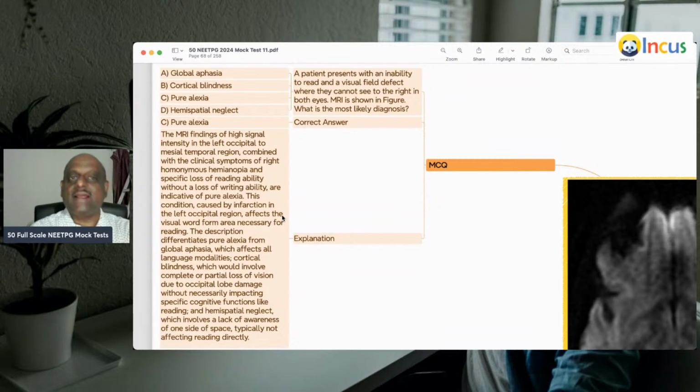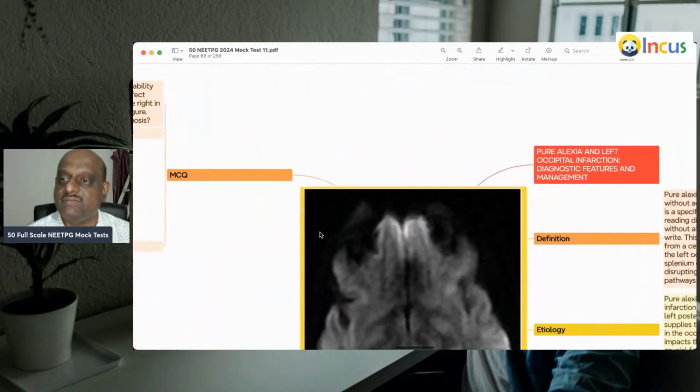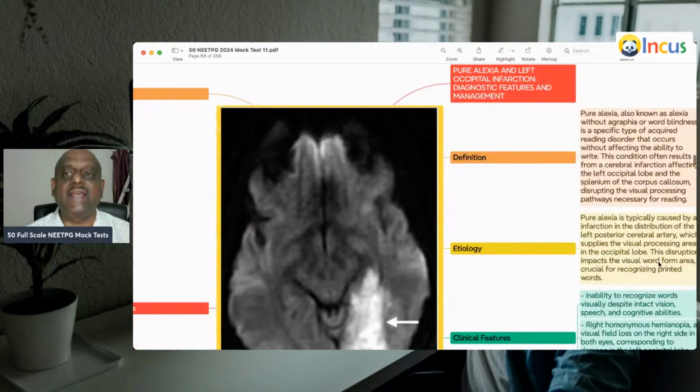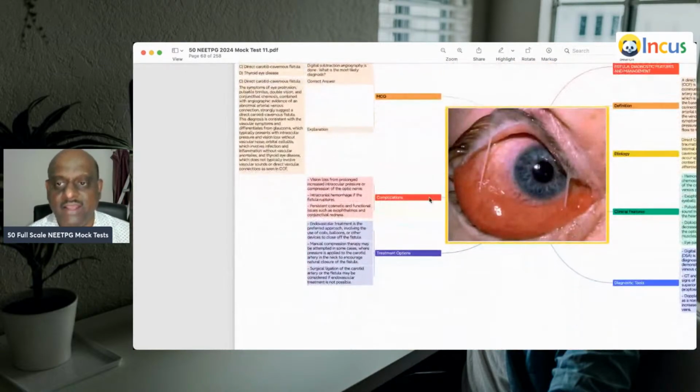So the patient has pure alexia. He has a right homonymous hemianopia, specific loss of reading ability without the loss of writing ability, which are indicative of pure alexia because of the infarction in the dominant occipital area, which is a visual word form area necessary for reading. That is what you need to basically remember. So I leave the literature for you, doctor. Pure alexia with left occipital infarction is one of the favorite questions of the examiner.